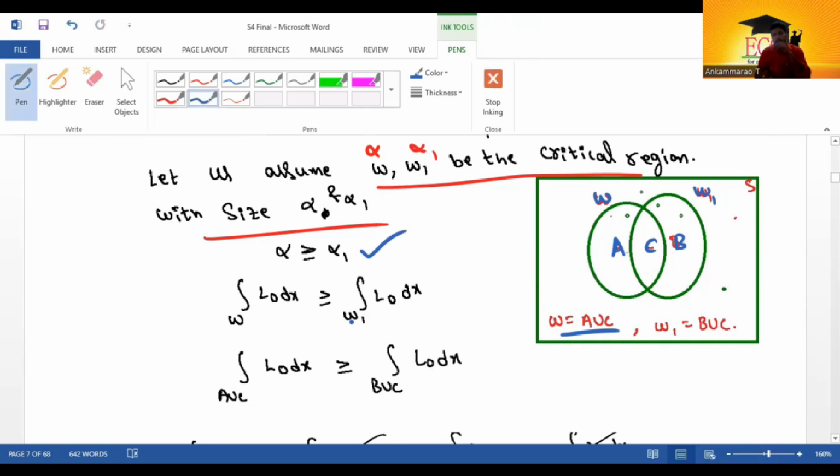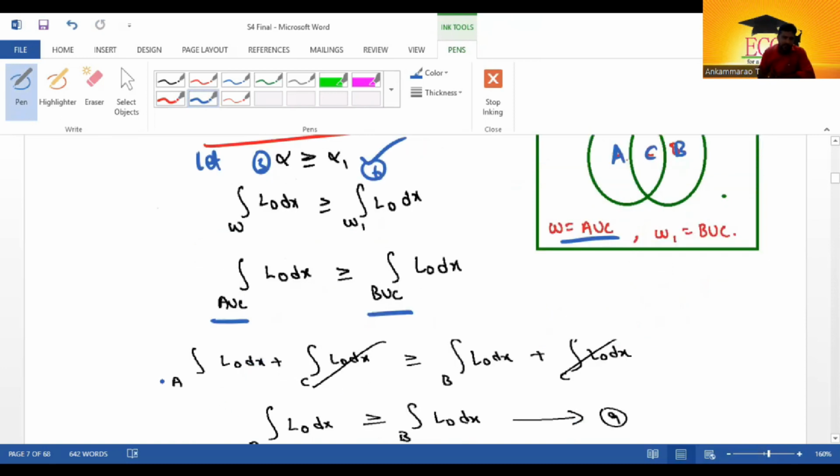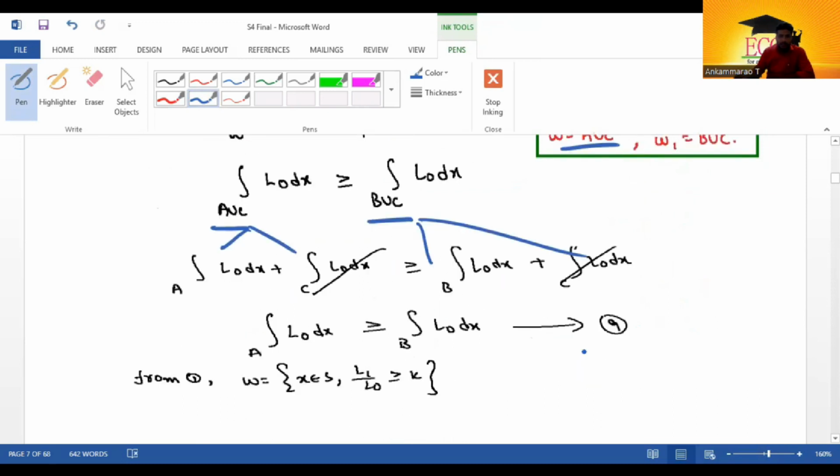Here I consider W1, and let us assume alpha is greater than or equal to alpha 1. Alpha is equation 3, alpha 1 is equation 6. Integral over W of L0 dx is greater than or equal to integral over W1 of L0 dx. W is A union C, W1 is B union C, which is written as integral A L0 dx plus integral C L0 dx, and integral B L0 dx plus integral C L0 dx. On both sides, integral C L0 dx cancels. So integral A L0 dx is greater than or equal to integral B L0 dx. It is equation number 9.